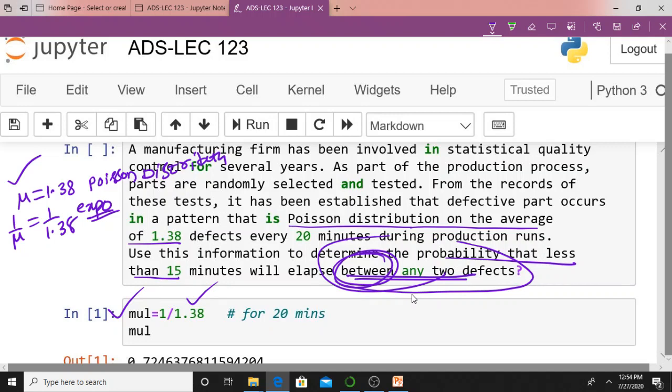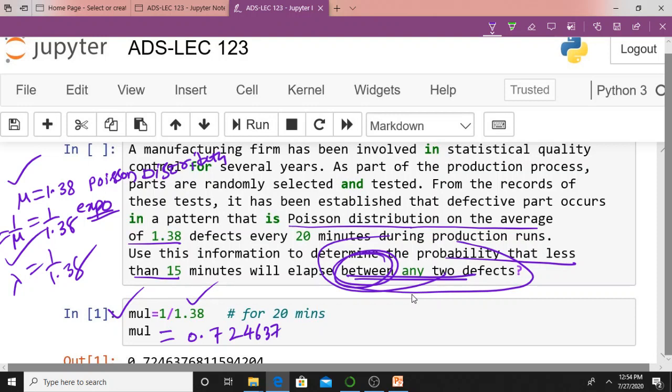First, we will find the mean of the exponential distribution. I already discussed how to find the mean of the exponential distribution from the Poisson distribution, that is 1 by mu. So the mean of an exponential distribution is 1 by the mean of the Poisson distribution. The Poisson distribution mean is 1.38, therefore 1 by 1.38. This can be represented as lambda equal to 1 by 1.38, isn't it? If you calculate this value, you will get something like 0.724637.